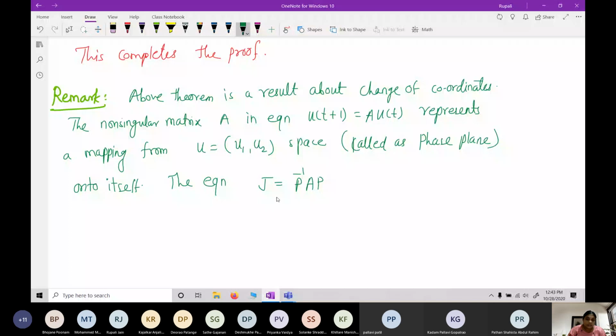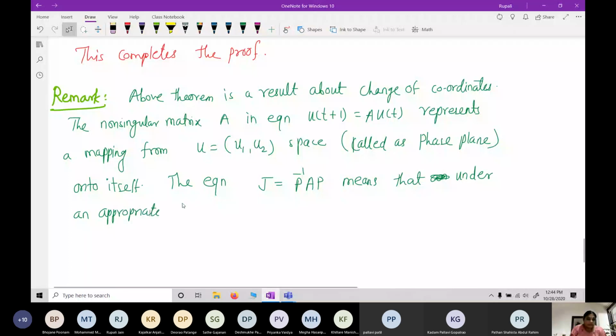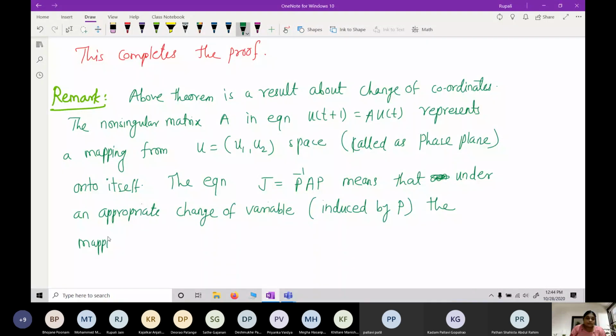Okay, means that under an appropriate change of variable, induced by P, the mapping can be represented in one of the three simple forms.